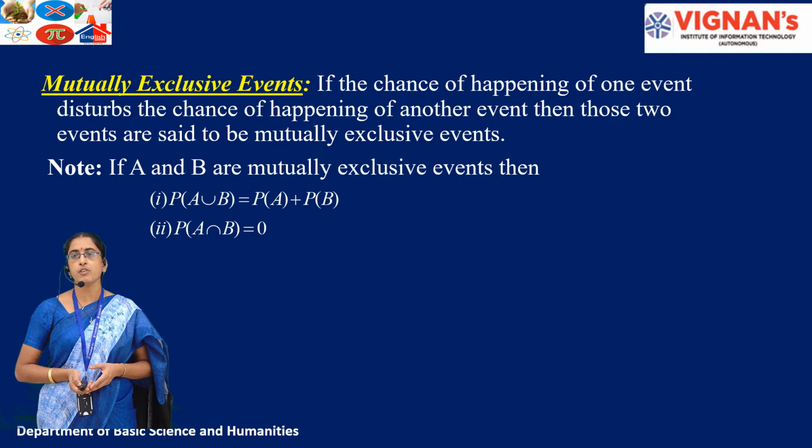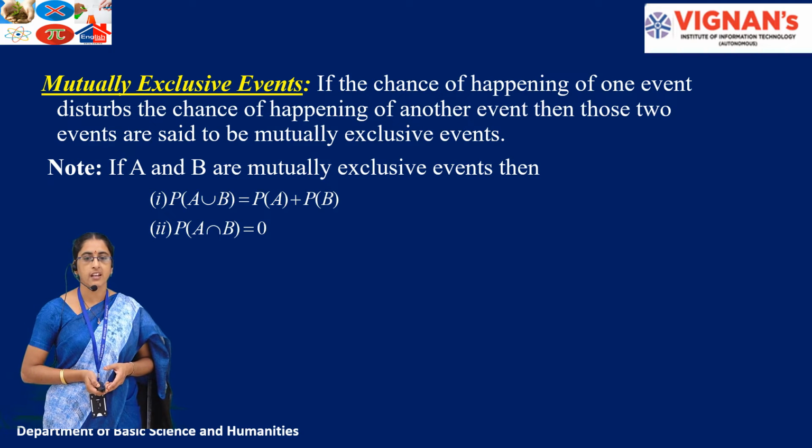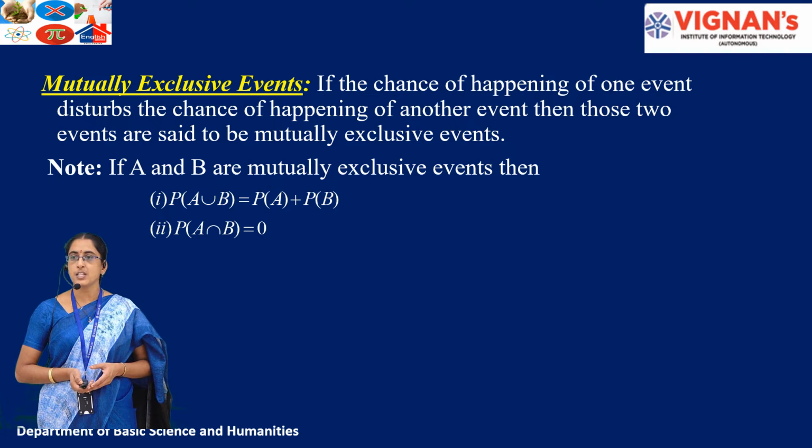If I consider A and B as two mutually exclusive events, then probability of A union B is given as probability of A plus probability of B, and probability of A intersection B is given as 0.